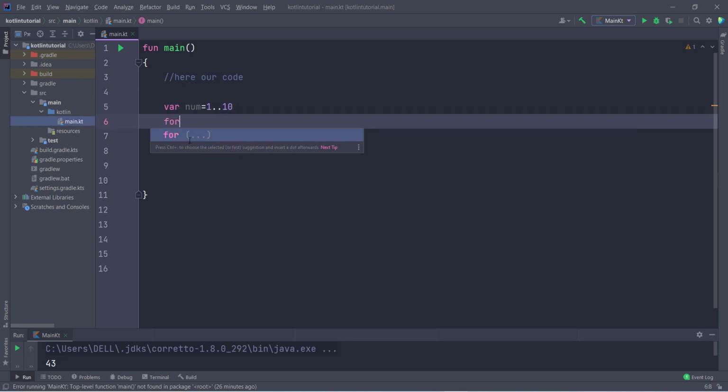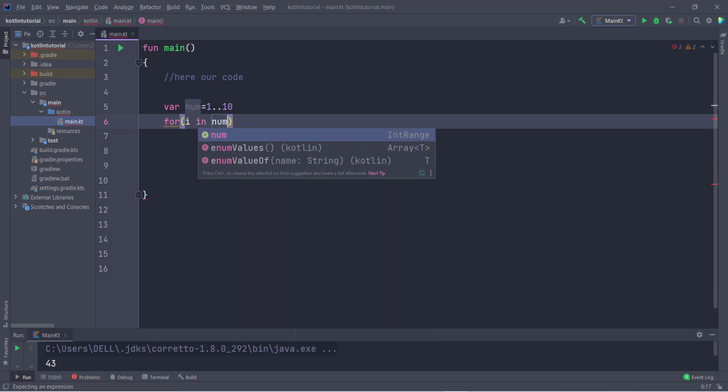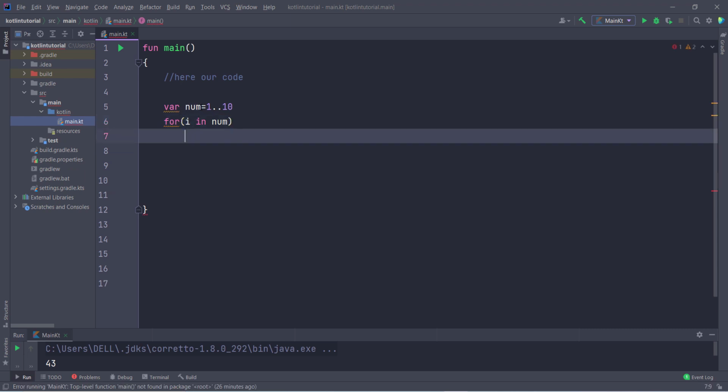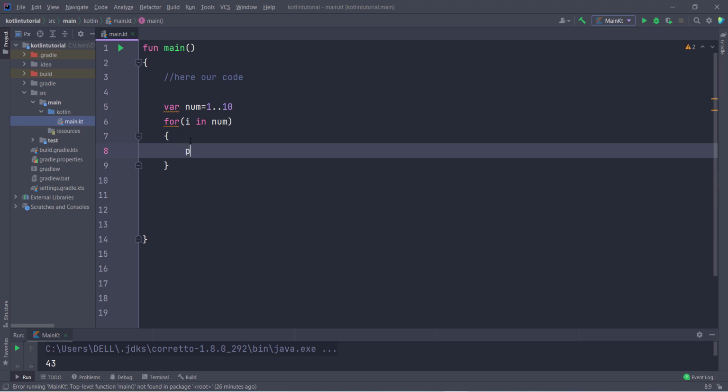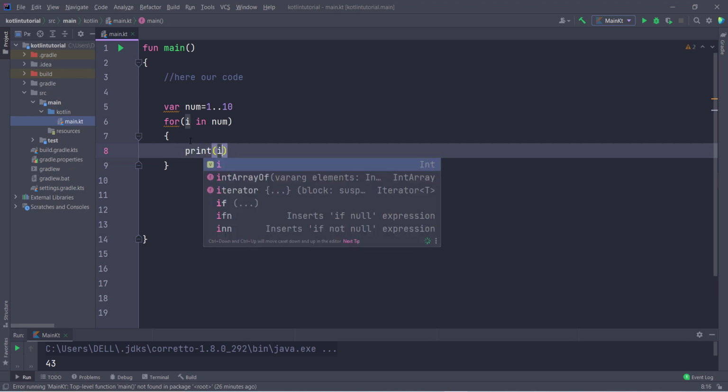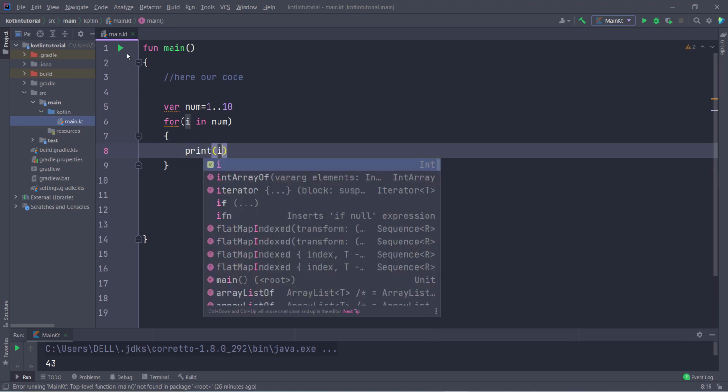I have to take a for loop here, and inside this I have to take a variable. Then I type the in keyword, then num, which is the variable name whose values I want to print. Then take two curly braces, and what I want to print is i. So this is done. It is going to print from 1 to 10.